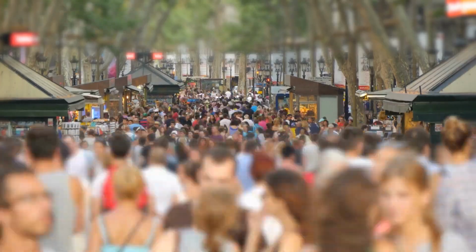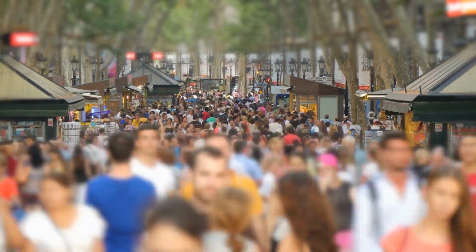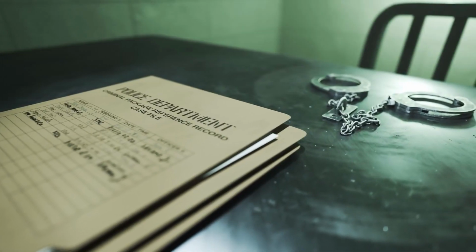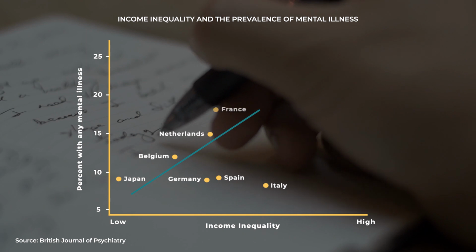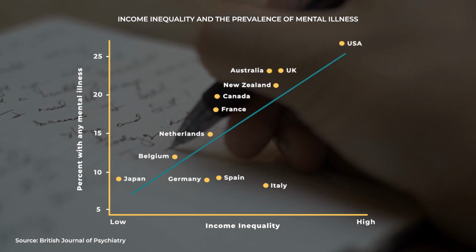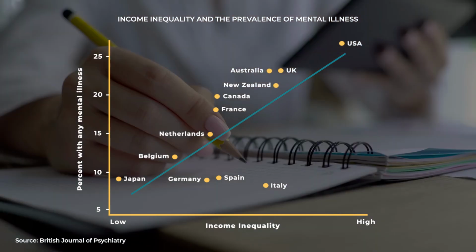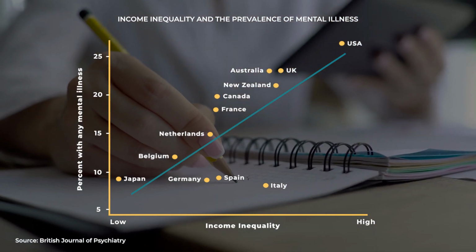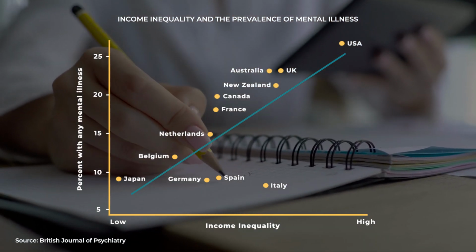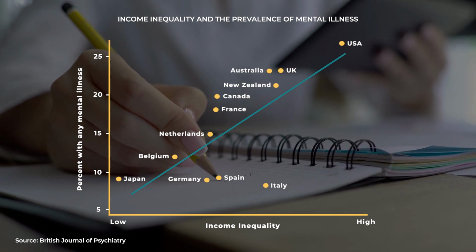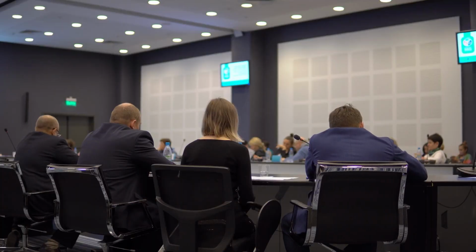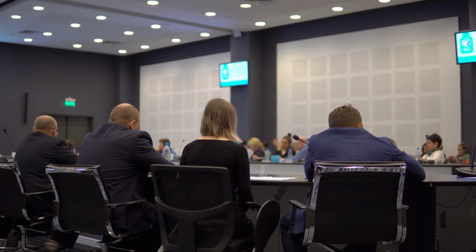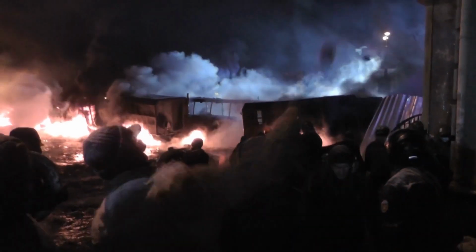On a societal level, significant income inequality can lead to social divisions and increased crime rates. A study published in the British Journal of Psychiatry found a positive correlation between income inequality and higher rates of mental illness. Moreover, research consistently finds a connection between inequality and increased crime rates, as disparity can lead to social tension and desperation. From an economic standpoint, excessive income inequality can harm economic growth and stability.